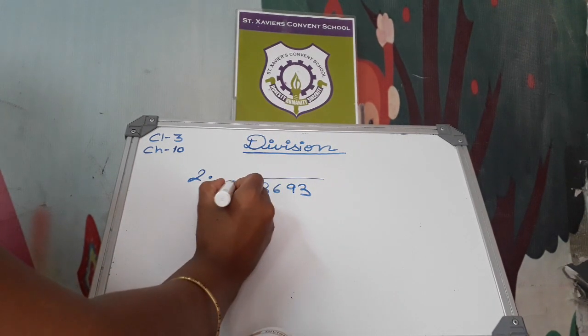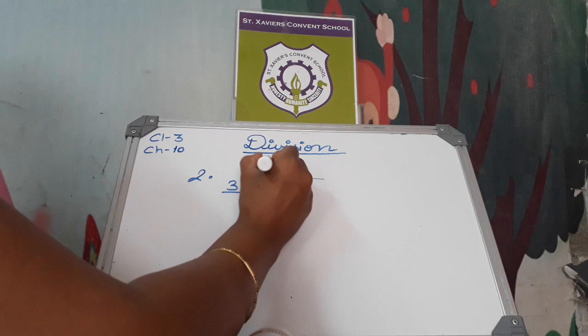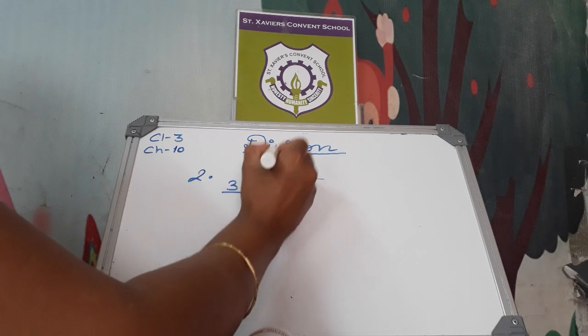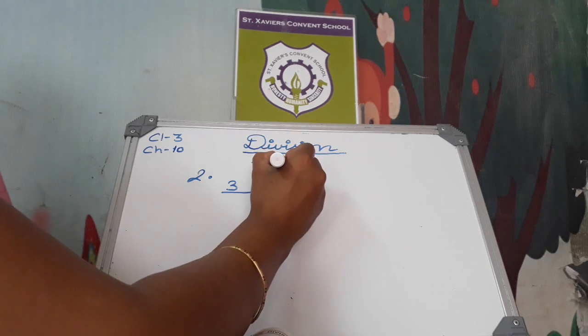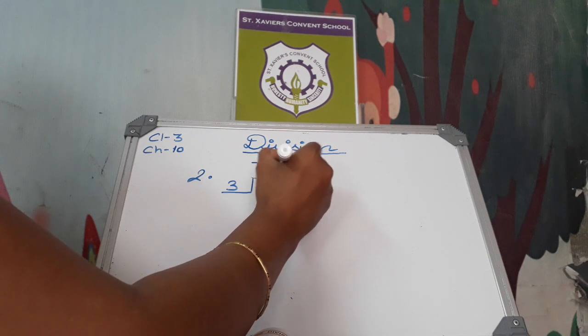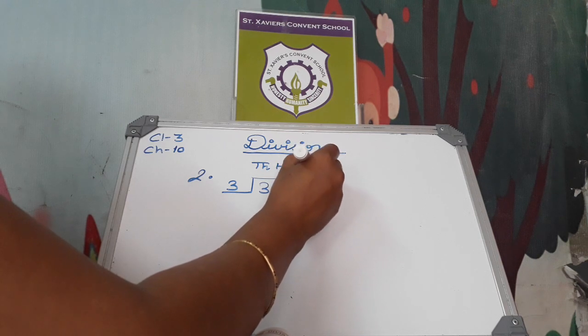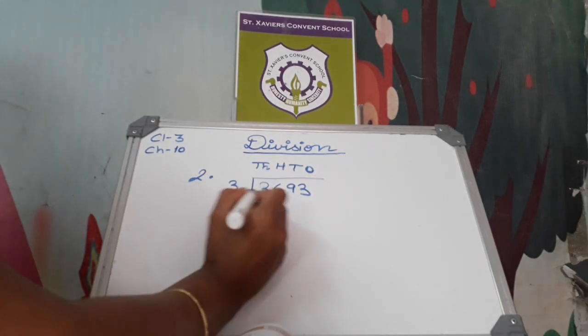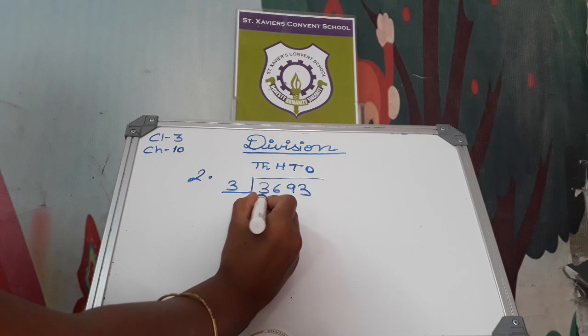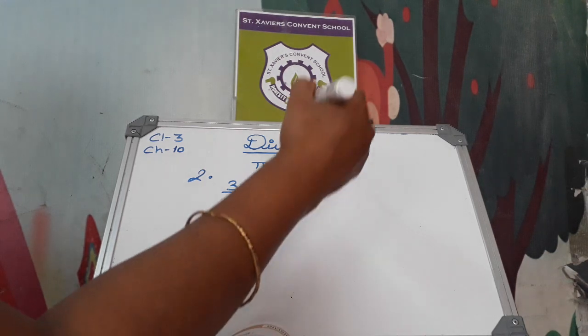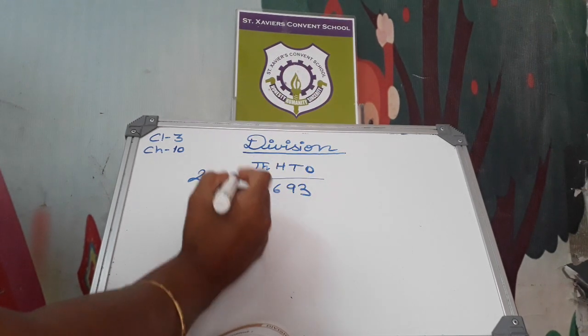3,693 divided by 3. This 3 is in the thousands place, this 6 is in the hundreds place, this 9 is in the tens place, and this 3 is in the ones place. First of all, we have to divide this 3.